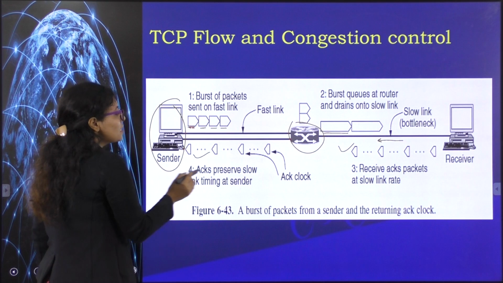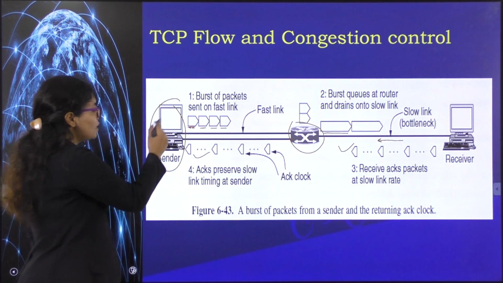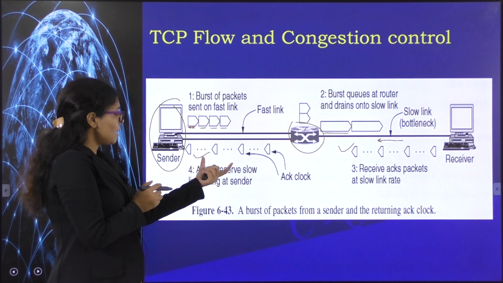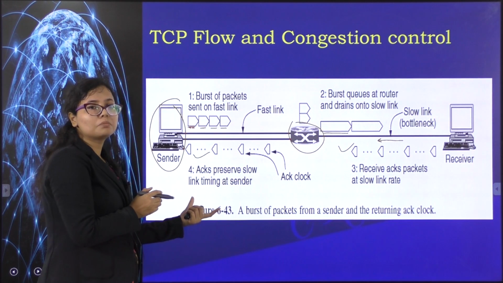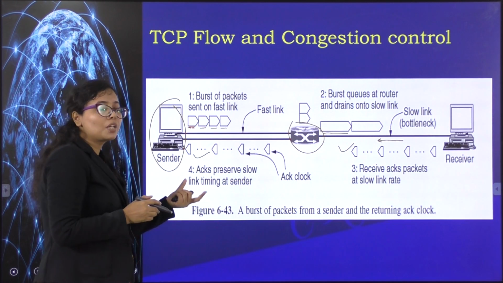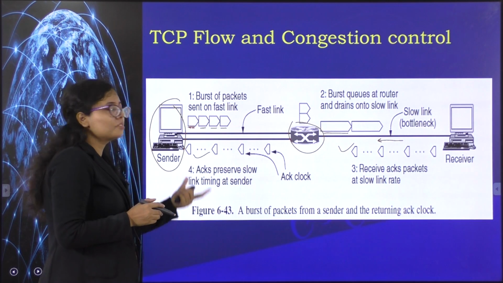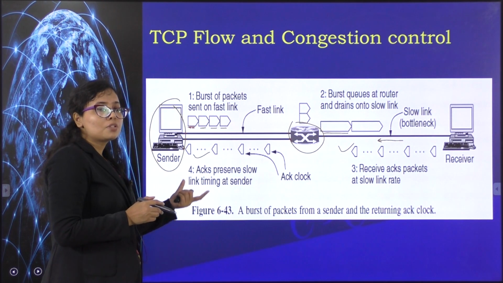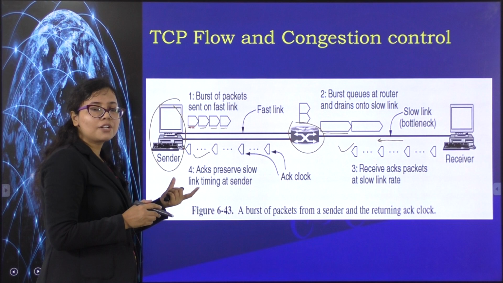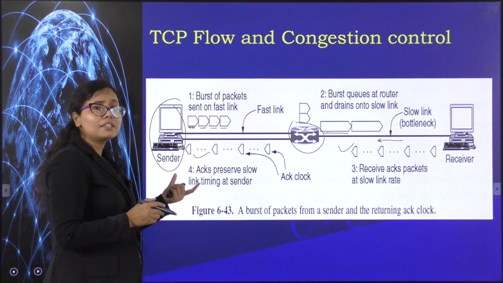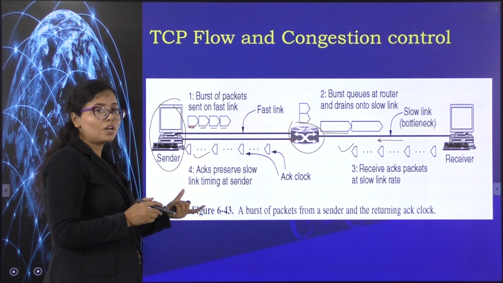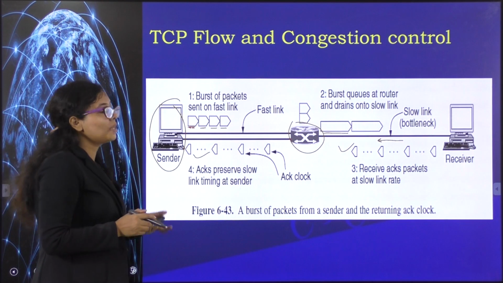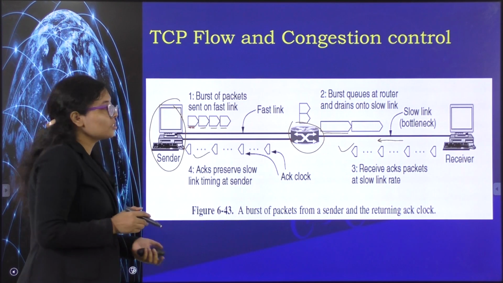So when the sender receives these acknowledgement signals, it will see that the acknowledgement signal is taking so much time to come. It will sense this and decide, I am sending the data at this much rate, but the acknowledgement signals are coming at a very low rate, so there is a possibility of congestion. That is why it will trigger the congestion control mechanism in the transport layer, and it will tell the transport layer to adjust the window size accordingly. So you see here, the acknowledgement signal is also a way to trigger congestion control.